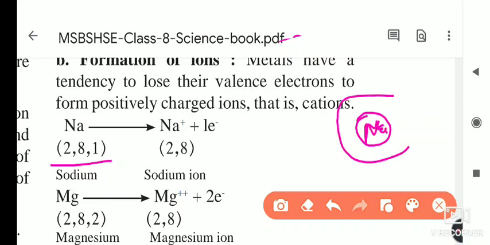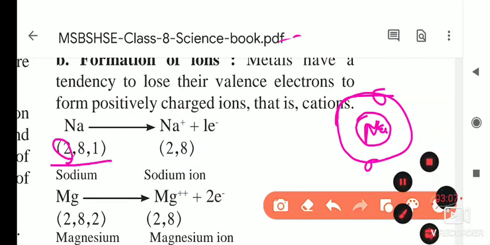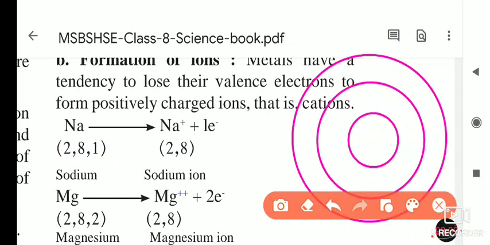In the first orbit, 2 electrons are present. Sodium, Na, has 11 protons, and 11 neutrons are present in the nucleus. Now we will see the electronic configuration.